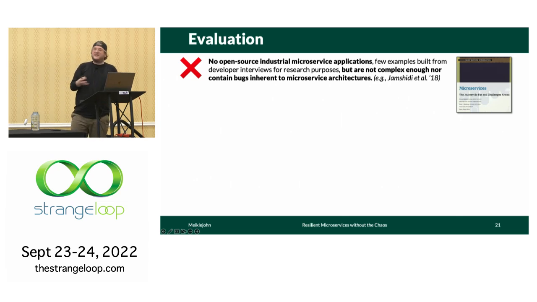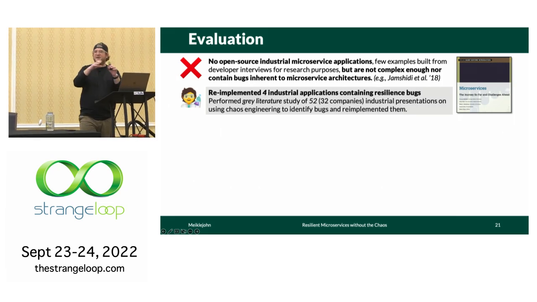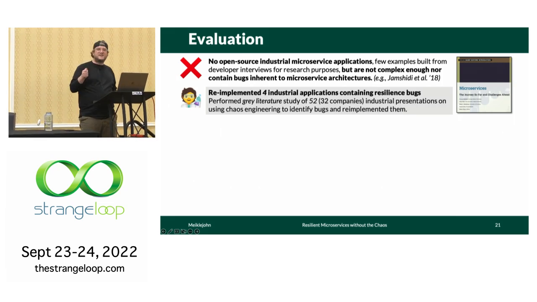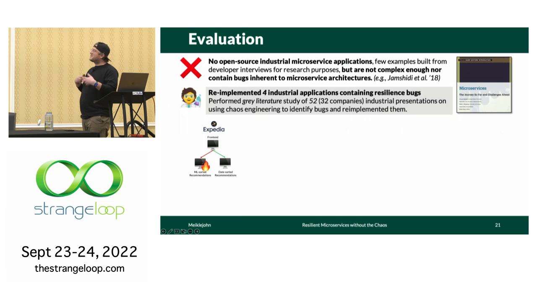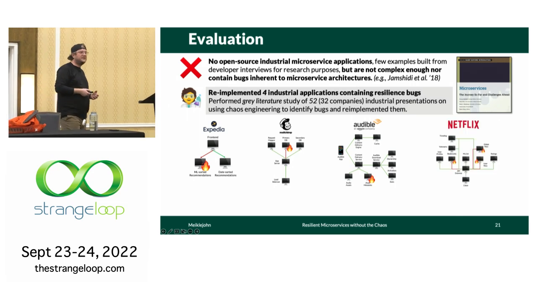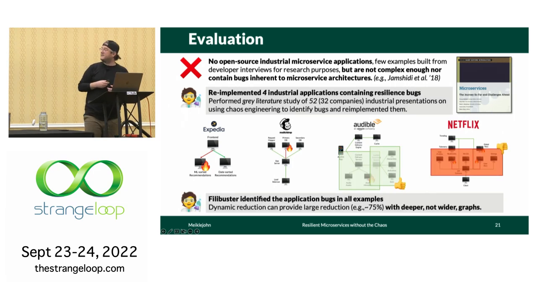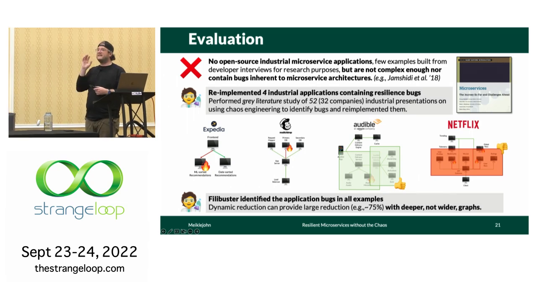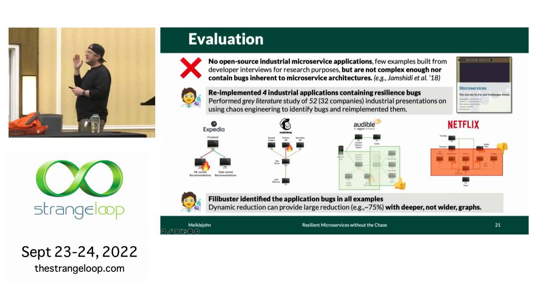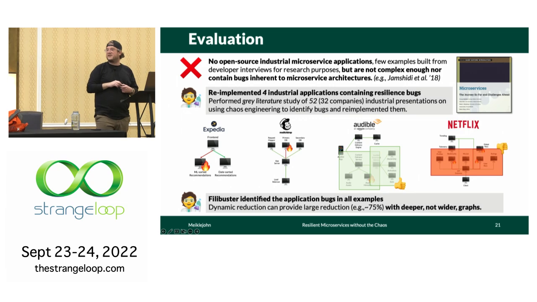And so what we needed to do before we could even evaluate any of this or publish it was re-implement a bunch of small reproductions of descriptions of bugs that we found on the internet. In doing that, we were able to find a small bug that Expedia had and reproduce it, and similarly for MailChimp, Audible, and Netflix. We evaluated these small reproductions with a prototype written in Python, and we were able to identify all of the bugs and show that the dynamic reduction technique that I talked about can get you an observed 75% decrease in costs of doing the exhaustive search.